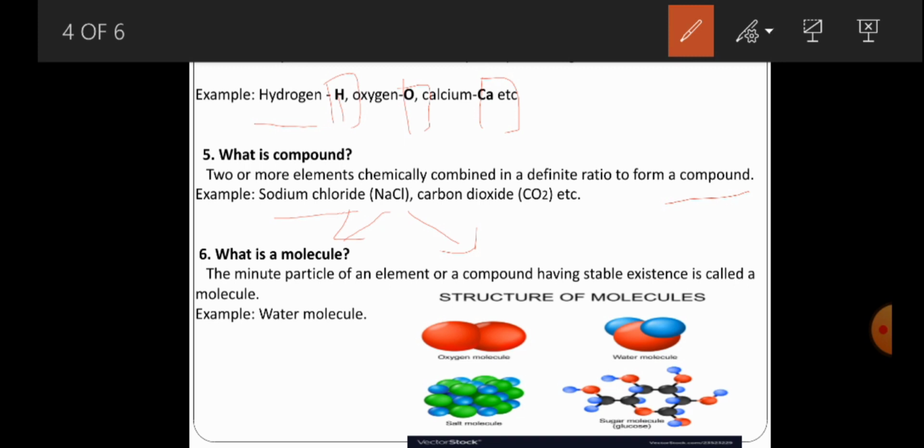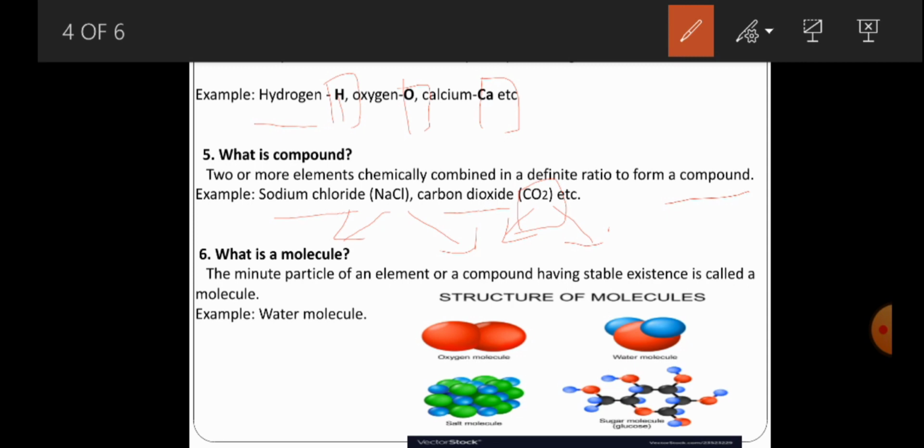Similarly, one more example of a compound is carbon dioxide. What is the molecular formula of carbon dioxide? That is CO2. It contains two elements: the first is carbon, the second is oxygen. Here, carbon and oxygen chemically combine to form a compound. This is what we call a compound.